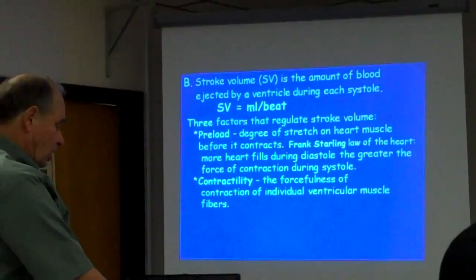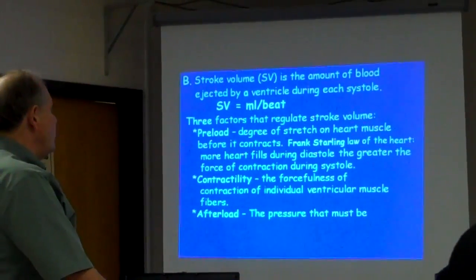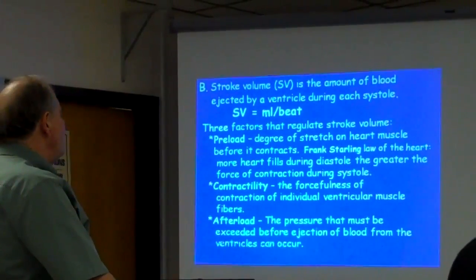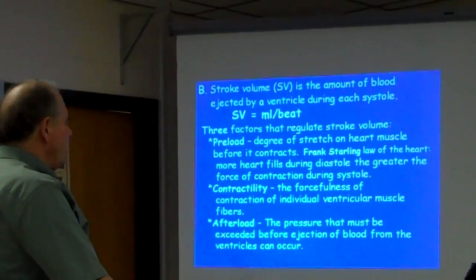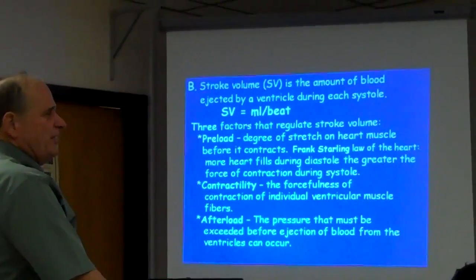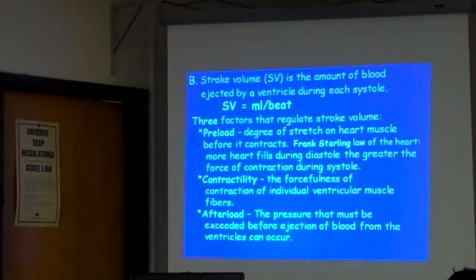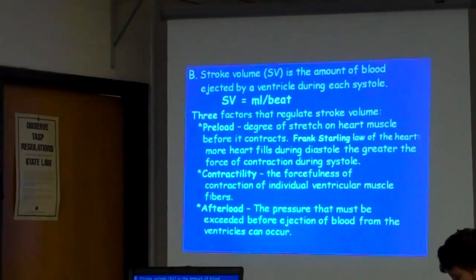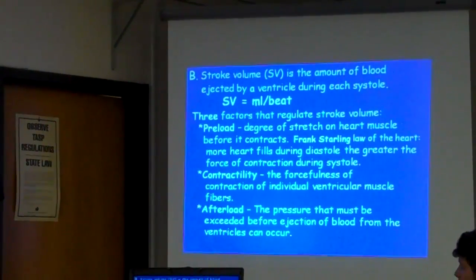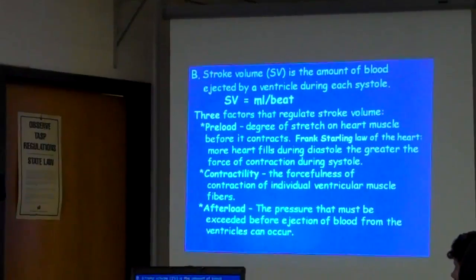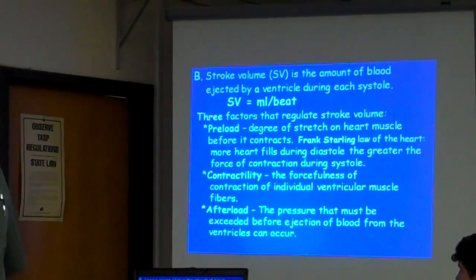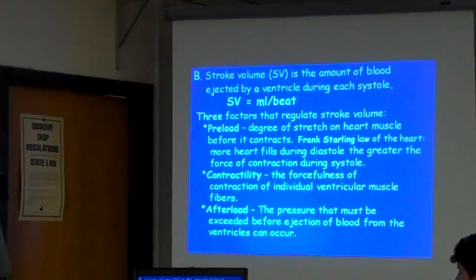And then afterload. Afterload is the pressure that must be exceeded before ejection of blood from the ventricles can occur. This afterload figures in congestive heart failure: getting enough pressure there to make that heart muscle contract. If the heart is real flabby, it doesn't get the pressure that it's supposed to in those ventricles.